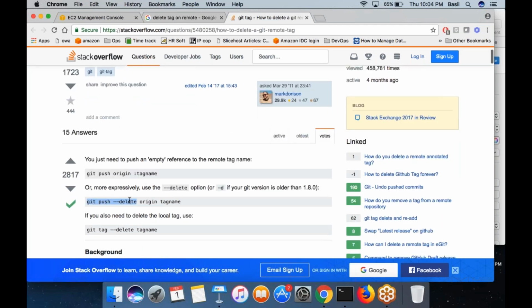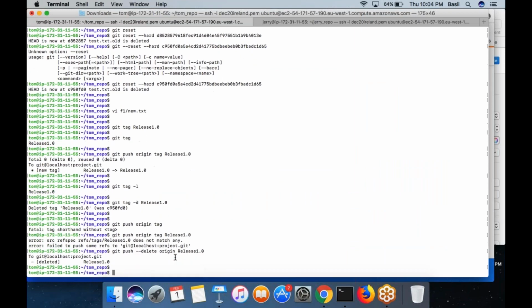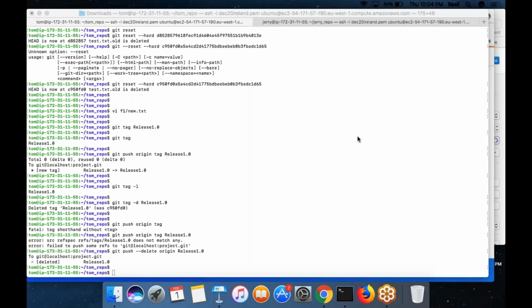I can run this command git push hyphen hyphen delete, then the tag name. This is the command which will actually delete the tag from the remote repository. So you run the git push command to delete this tag. This is also something you can do.